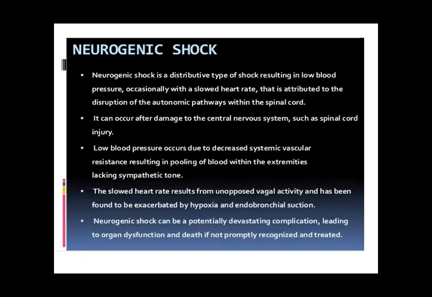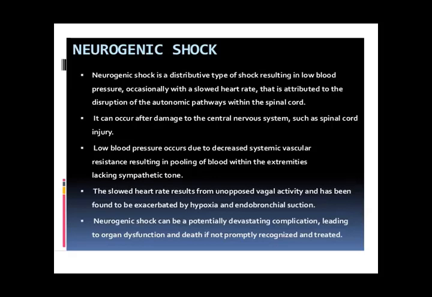Next is neurogenic shock. Neurogenic, as the name itself explains, this is a distribution type of shock resulting in low blood pressure, occasionally with a slow heart rate. Neurogenic, in which the nerves are involved. So it results in slow heart rate, and this is attributed to the disruption of the autonomic pathway within the spinal cord.